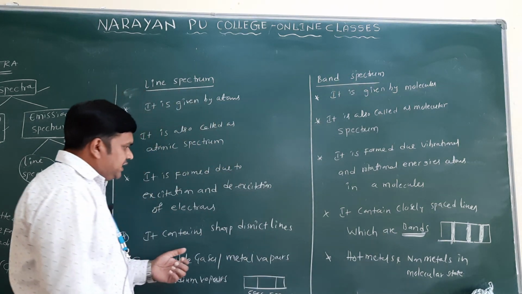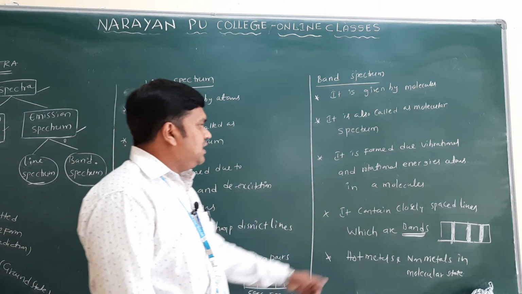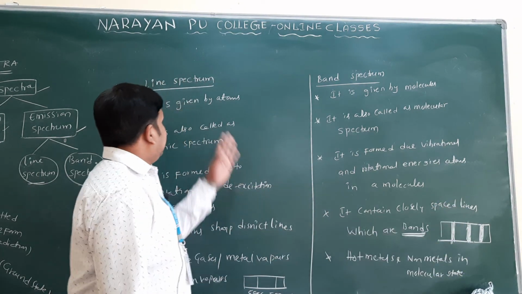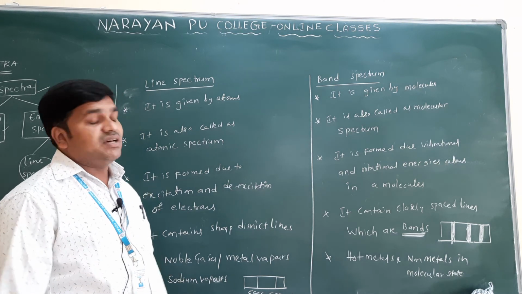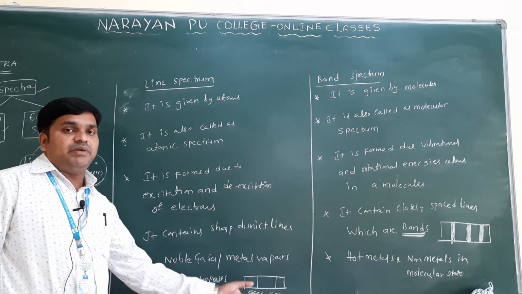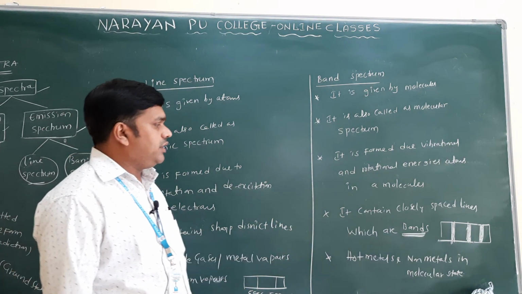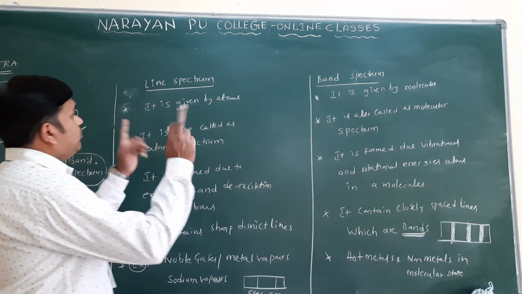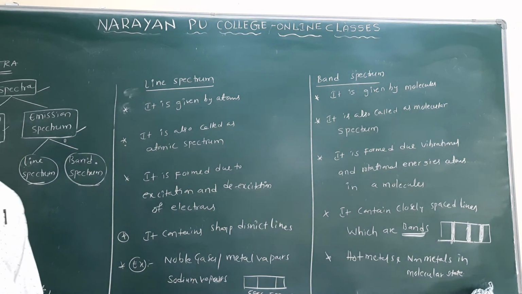The line spectrum contains sharp distinct lines, while the band spectrum contains closely spaced lines, which we call bands. Examples for line spectrum are noble gases and metal vapors; for band spectrum, hot metals and non-metals in a molecular state. So this is regarding the line spectrum and the band spectrum.